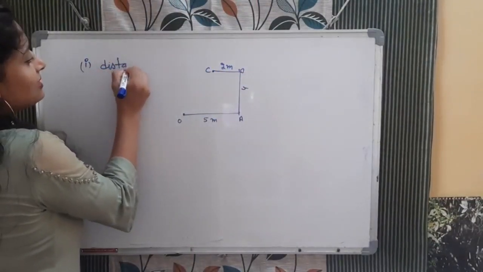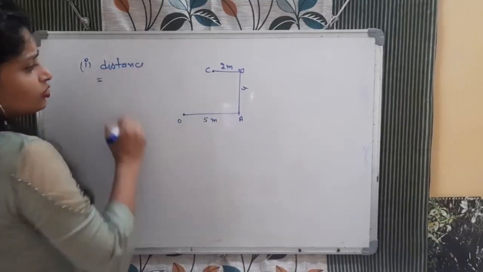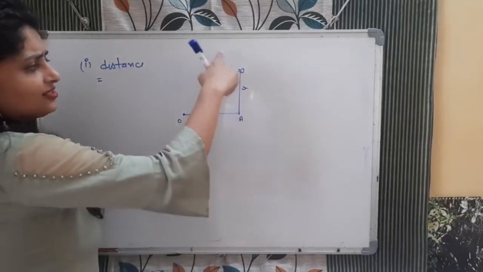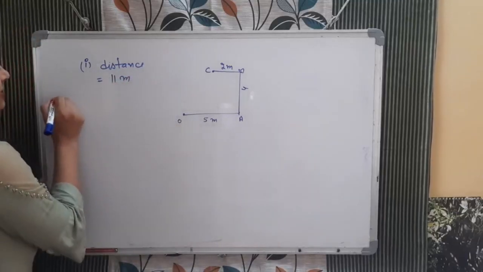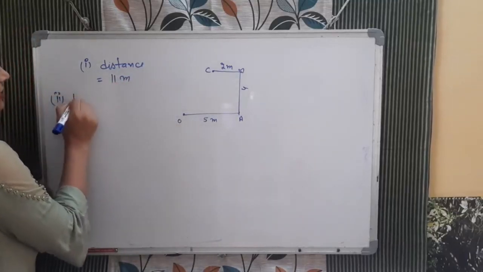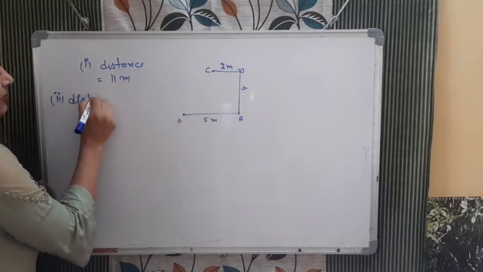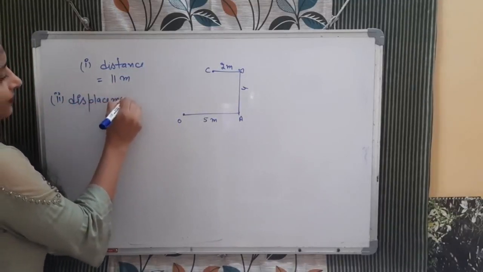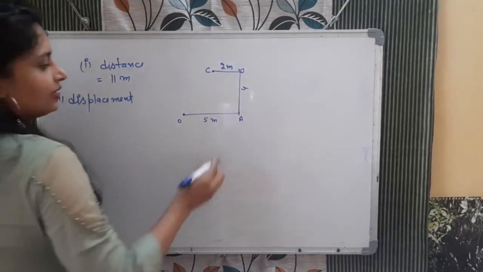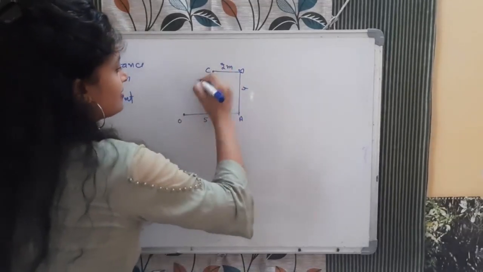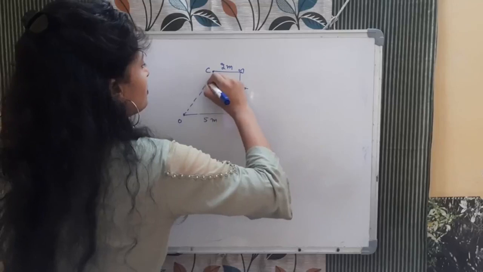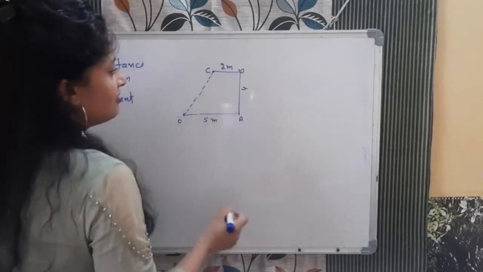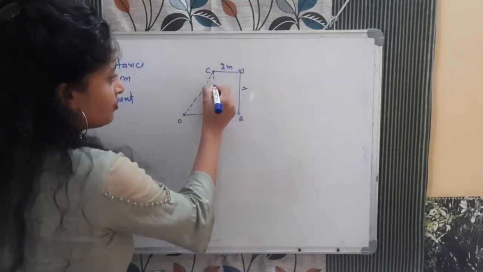So what will be the distance? It's a very easy question. You all know 5 plus 4 plus 2. What will happen? 11 meter. This everyone knows. Now the second thing we need to calculate is displacement. So how will we calculate displacement? This is the initial point. This is the final point. What we will do? Draw a straight line from here to here, and we will draw a perpendicular from here.